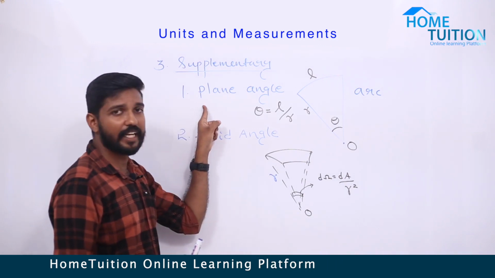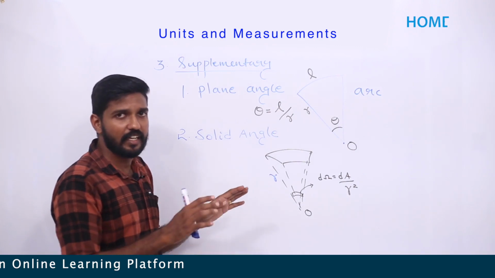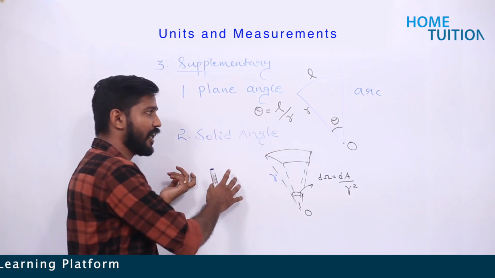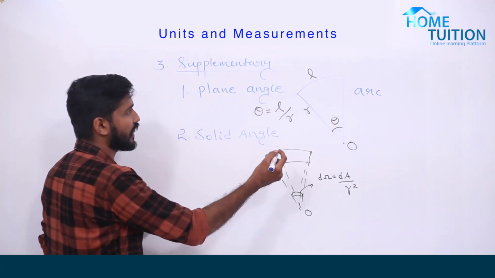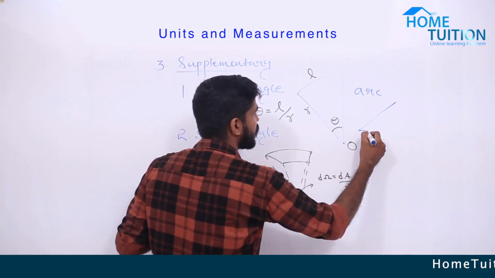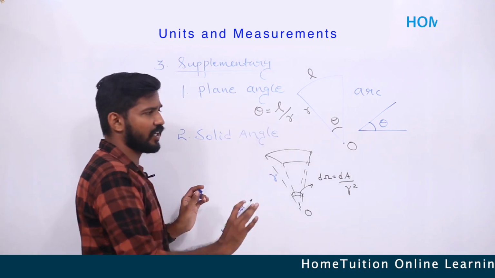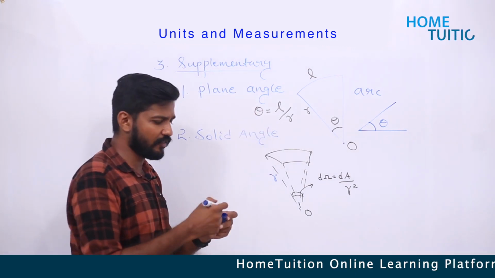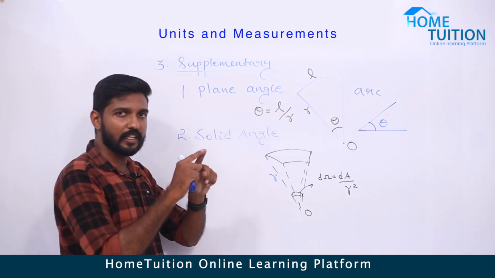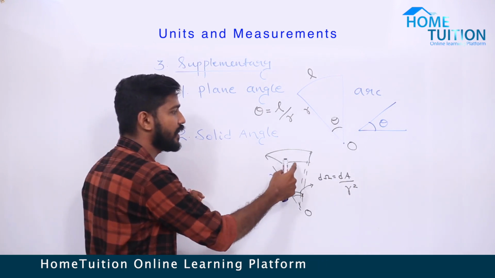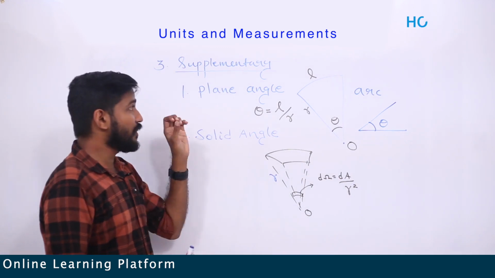So these are the two supplementary quantities, plane angle and solid angle. So what is plane angle? It's simply the angle in a plane, like this theta. Because see, this is also an angle theta. This is the concept of plane angle, simply the angle we have learned in mathematics. And the other concept, solid angle, is the angle made by a solid surface at the center. So these are the two supplementary quantities.